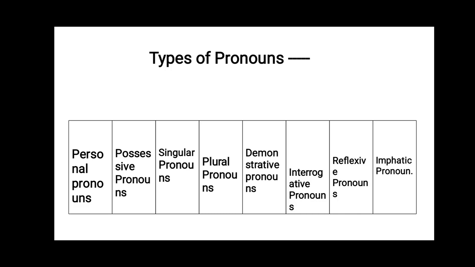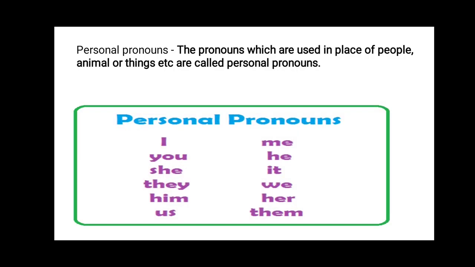And from those revisions, we have got to know that the pronouns which are used in place of people, animals, or things are called personal pronouns.